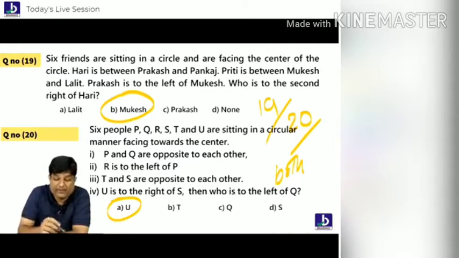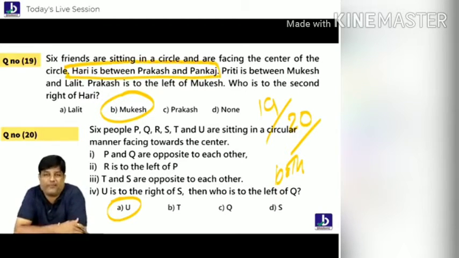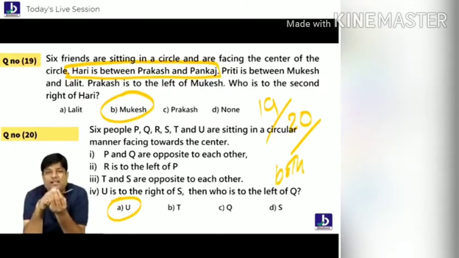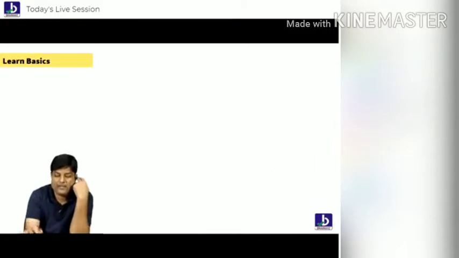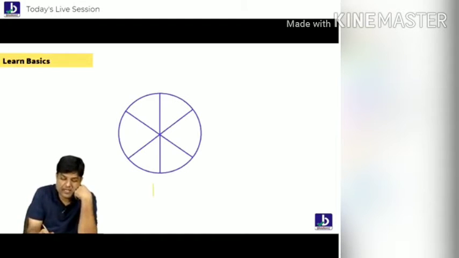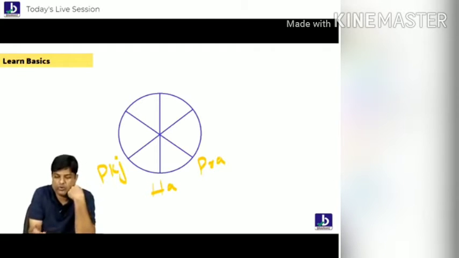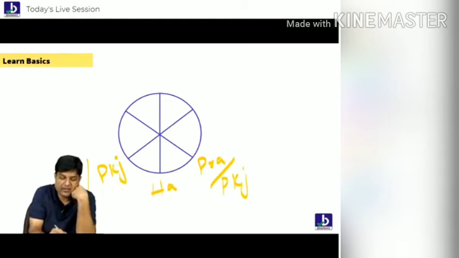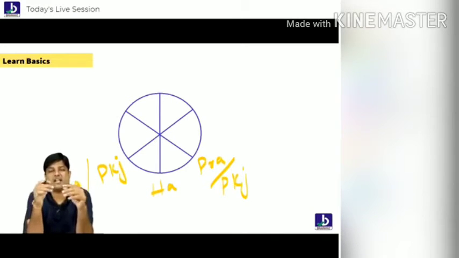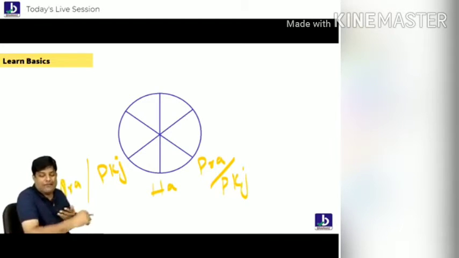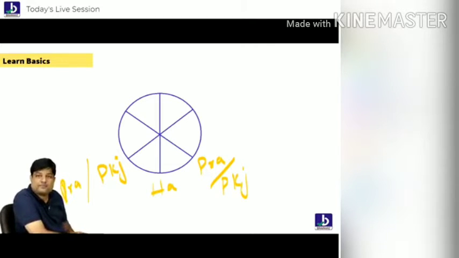In the 19th one, he said Hari is between Prakash and Pankaj. So what do I do? Hari is between Prakash and Pankaj means Pankaj here, Prakash there. Listen. Hari is between Prakash and Pankaj. No, Pankaj and Prakash. I'm in a dilemma. I have no idea who is where. Leave this point. Understand everybody, never ever try seating arrangement with these uncertain statements. I already told you. You will be in trouble.